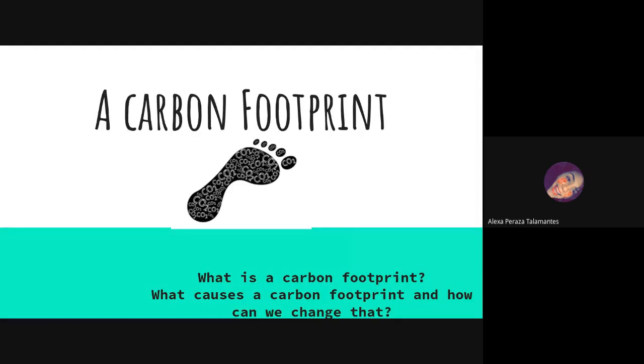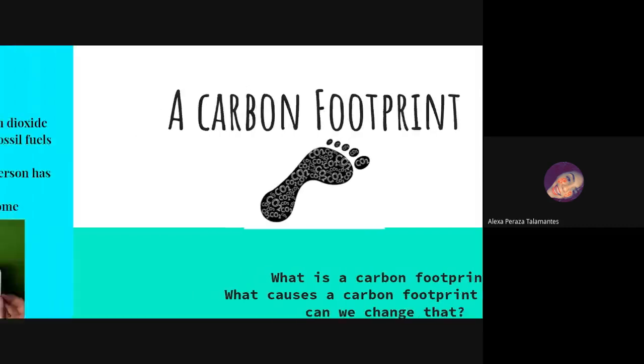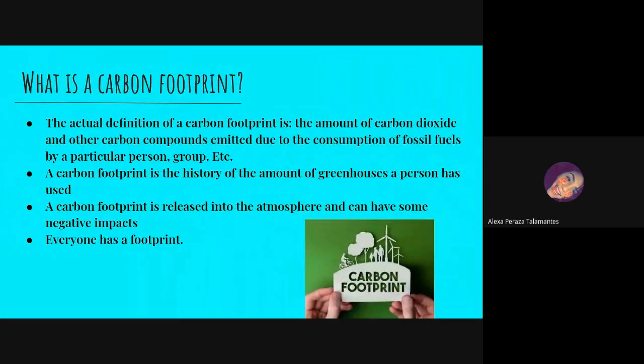So for my project, I did what is a carbon footprint. I'll be teaching you what causes a footprint, the effects it has, and the solutions, or what we can do to reduce our carbon footprint. So a carbon footprint. Down low, right here, I have what is a carbon footprint and what causes a carbon footprint and how we can change that. So let's get started. So what is a carbon footprint?